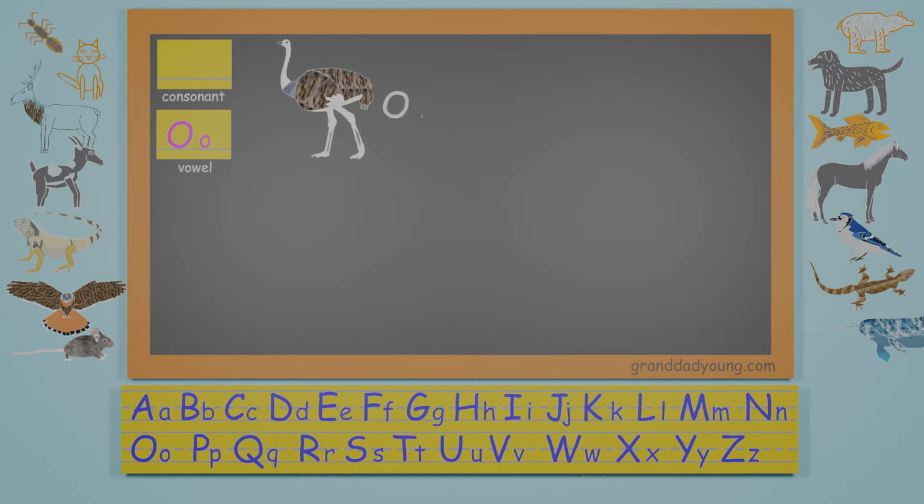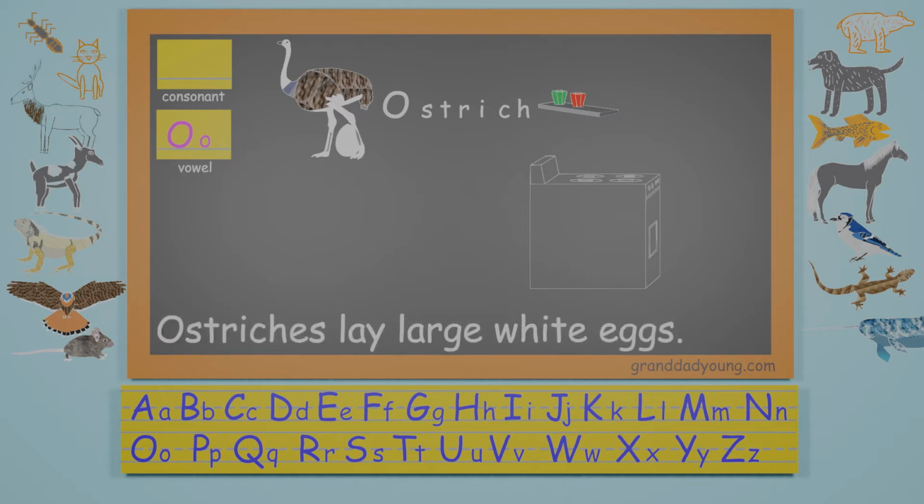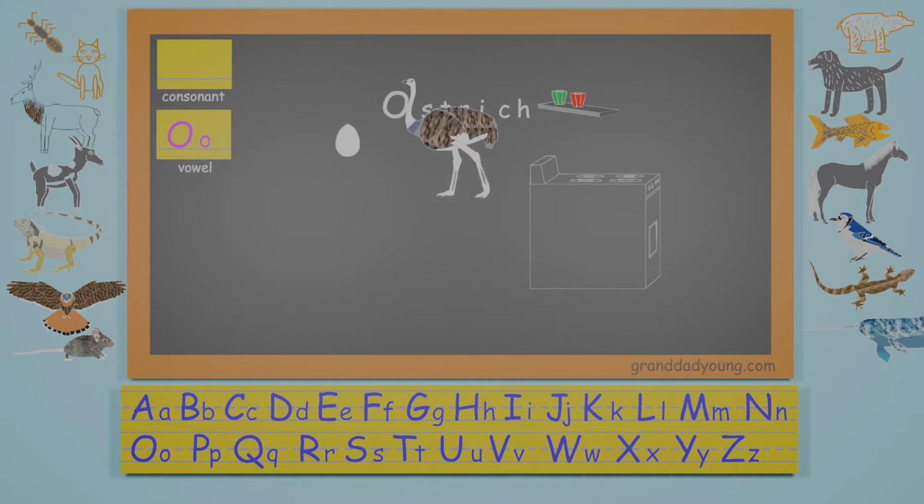Ostrich. O-S-T-R-I-C-H. The word ostrich begins with the letter O. These giant birds cannot fly, but they can run really fast. Ostriches lay large white eggs.